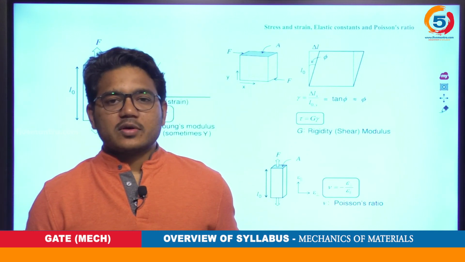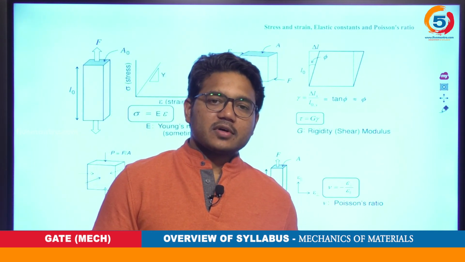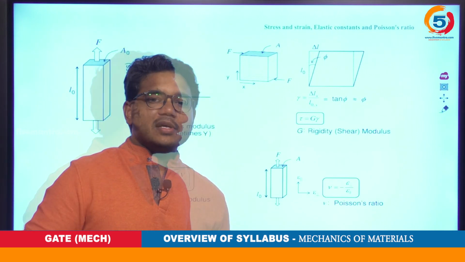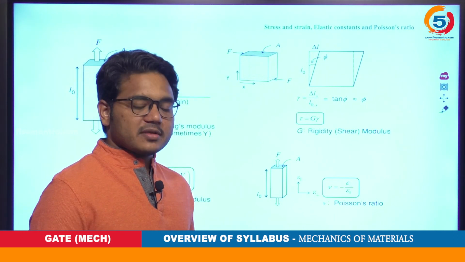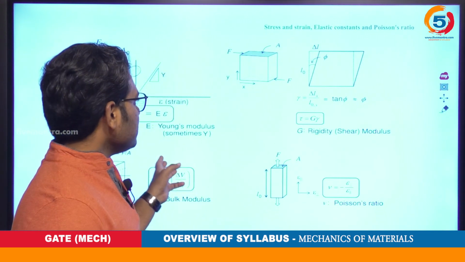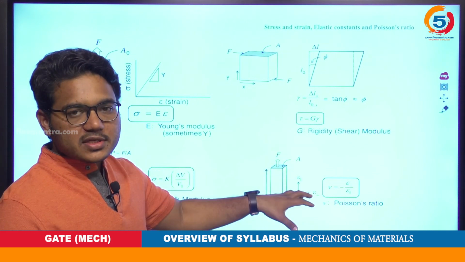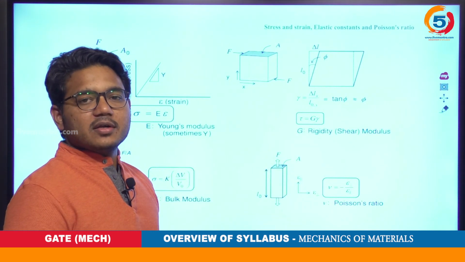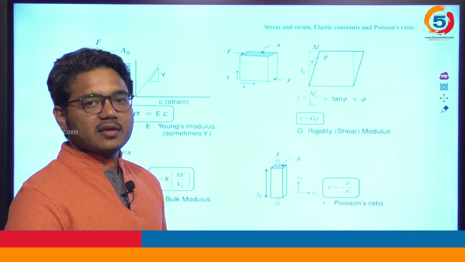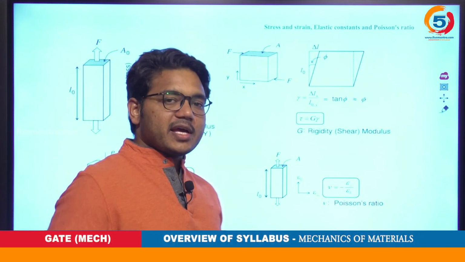What are the elastic constants which play a key role in structural analysis, and in fact, simply to say, in design further? These relations among the basic elastic constants are very much essential to apply in various design aspects.